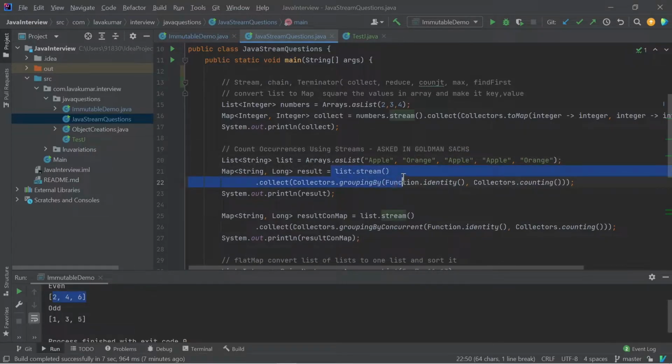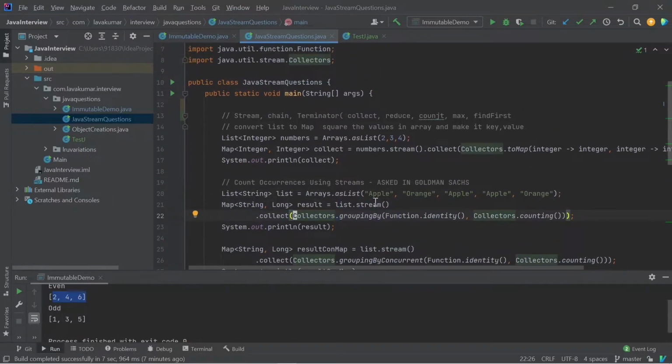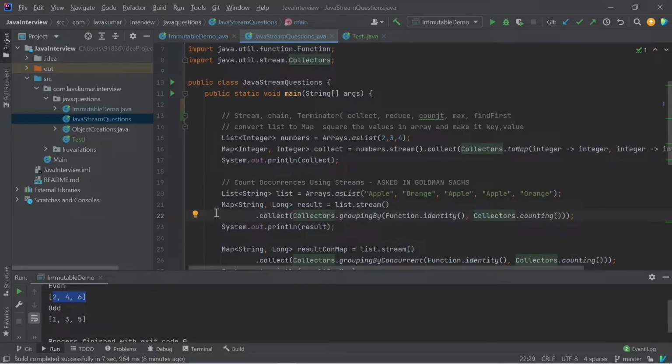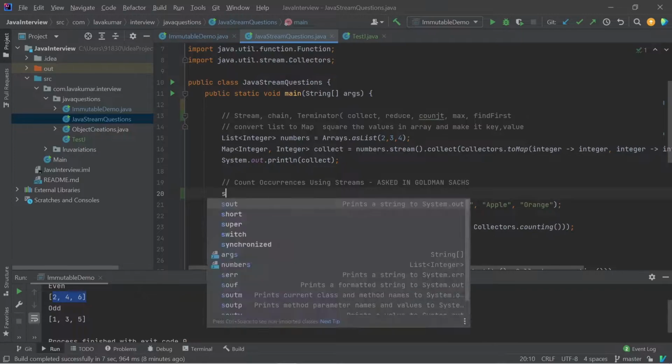So here list.stream is there. You're not modifying the behavior. You want to convert one stream to another stream without any filtration or intermediate operations. That's why there is no intermediate operation over here. Directly a stream, and also you're collecting. While collecting, you need to make it a map, right? So first, I'll write this one, and we'll get some clarity.